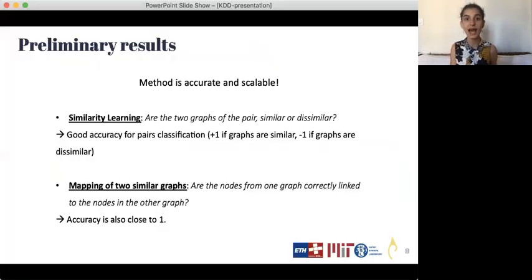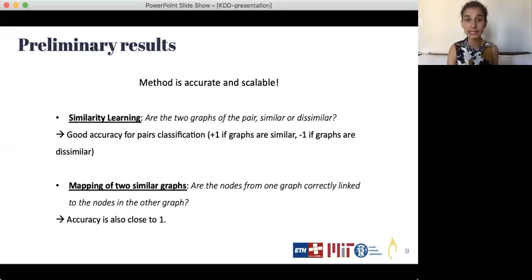We have tested our algorithm on pairs of subgraphs constructed from the Pasadena dataset. And from our preliminary results, we observed that our method is accurate and scalable. Namely, it can be used to map big graphs. We observed that similarity scores obtained are very accurate. For similar graphs, the computed distance is close to 0, while the distance between dissimilar graphs is large. So similarity for positive pairs is much higher than similarity for negative pairs.